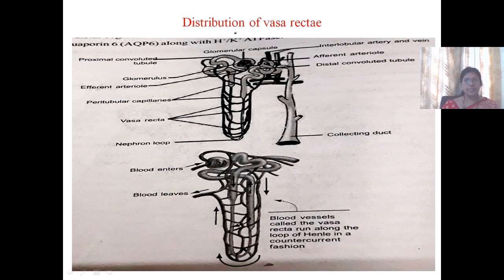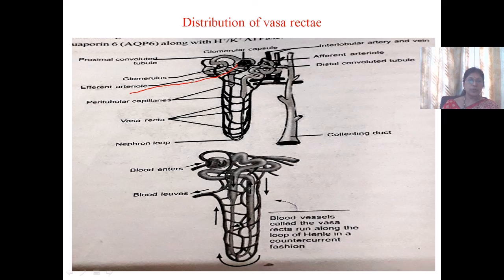And next let us see about vasa recta. The efferent arteriole emerges out of the glomerulus and forms a peritubular capillary network around it.